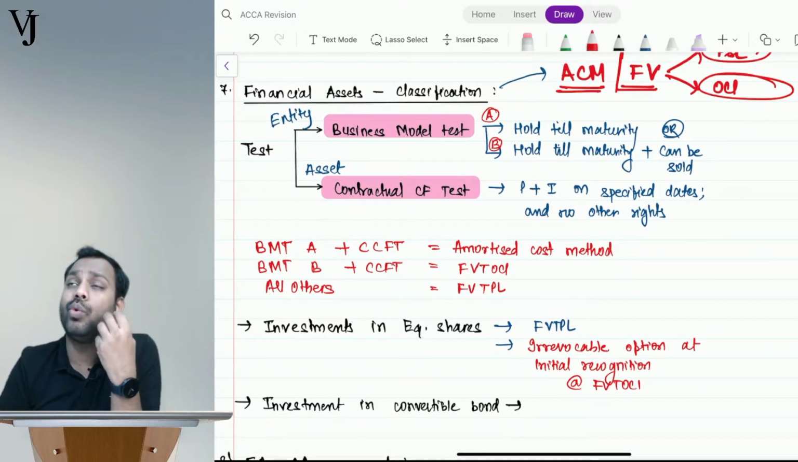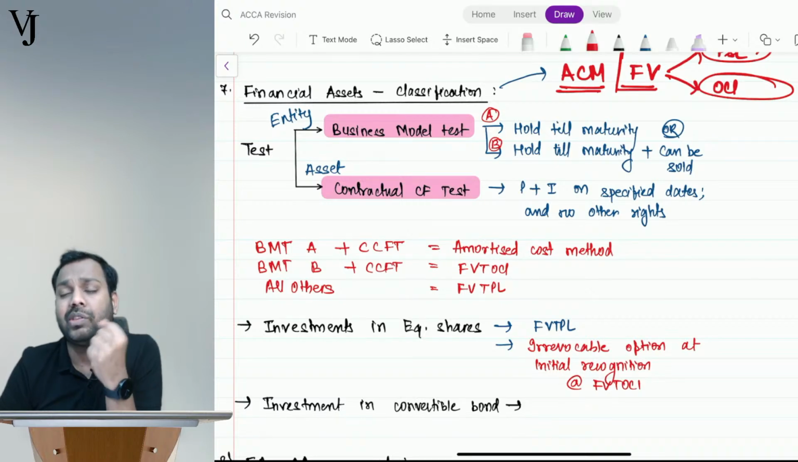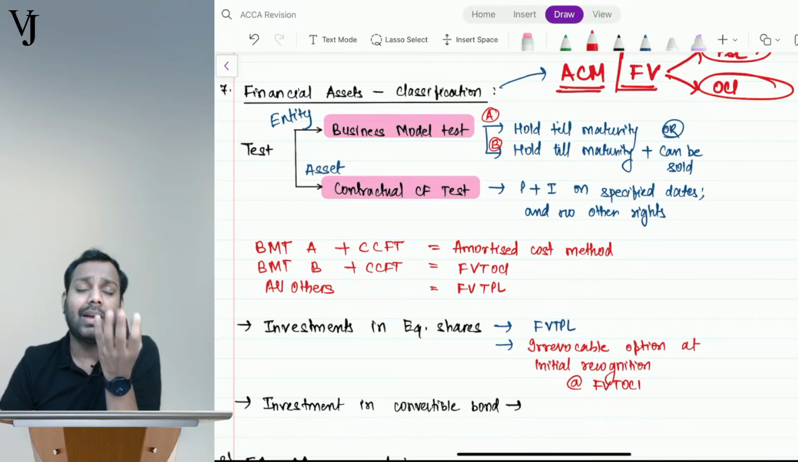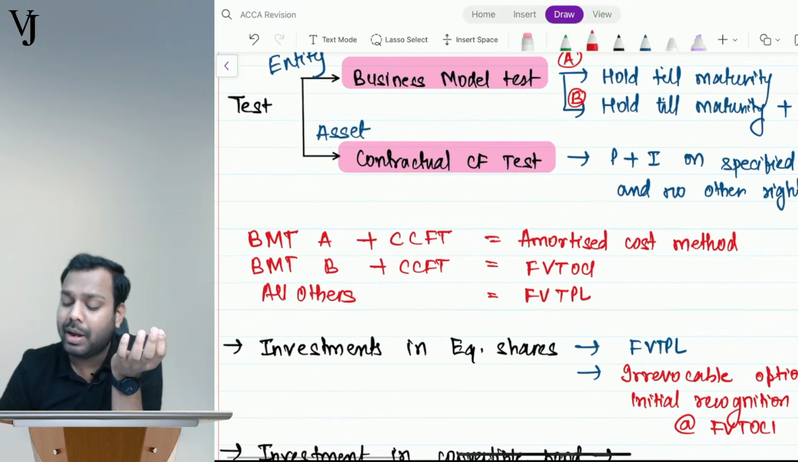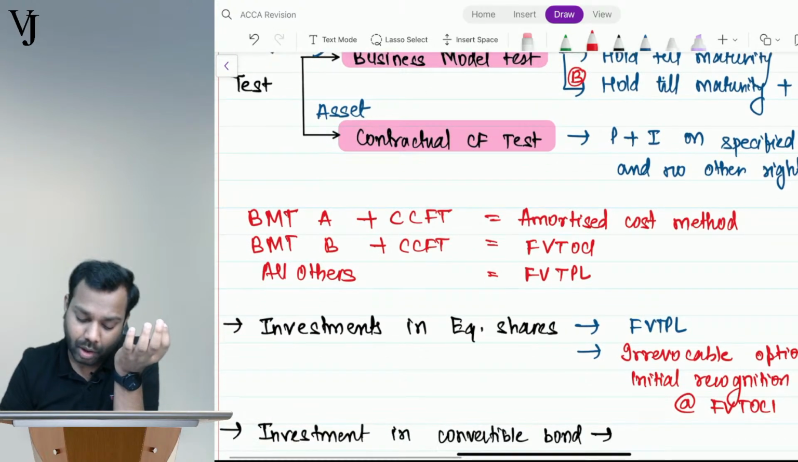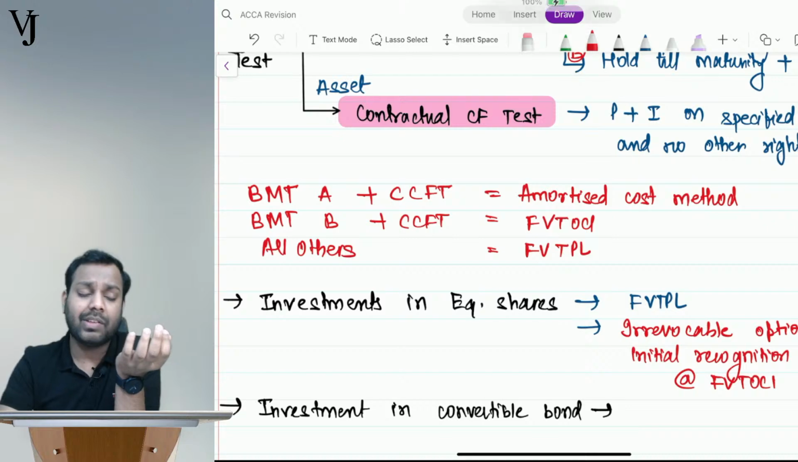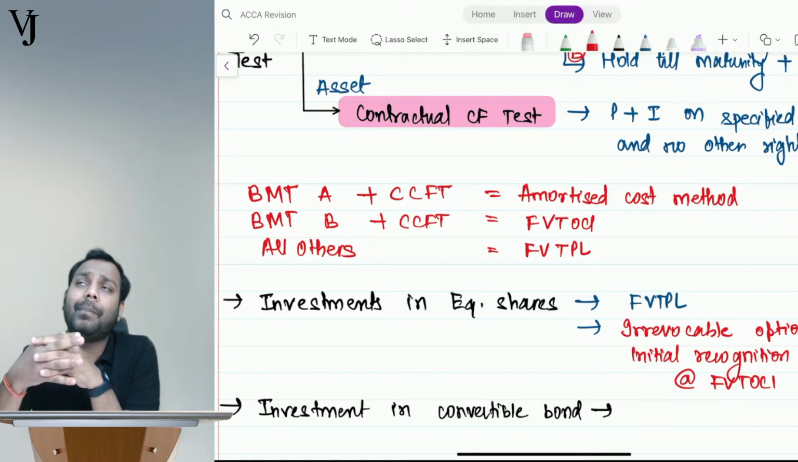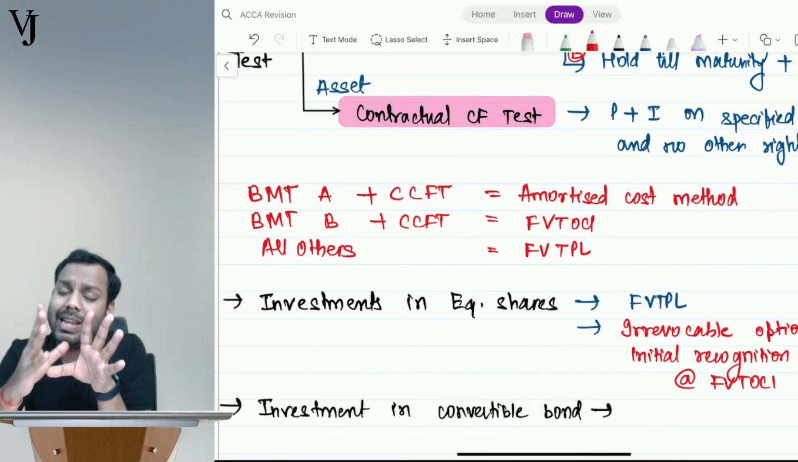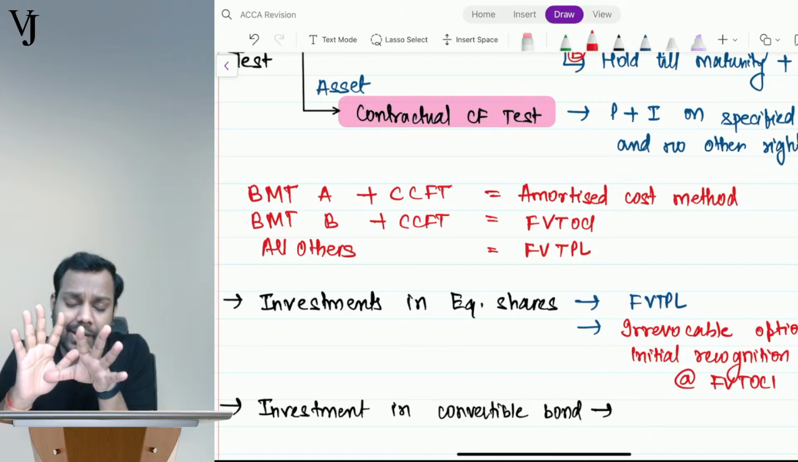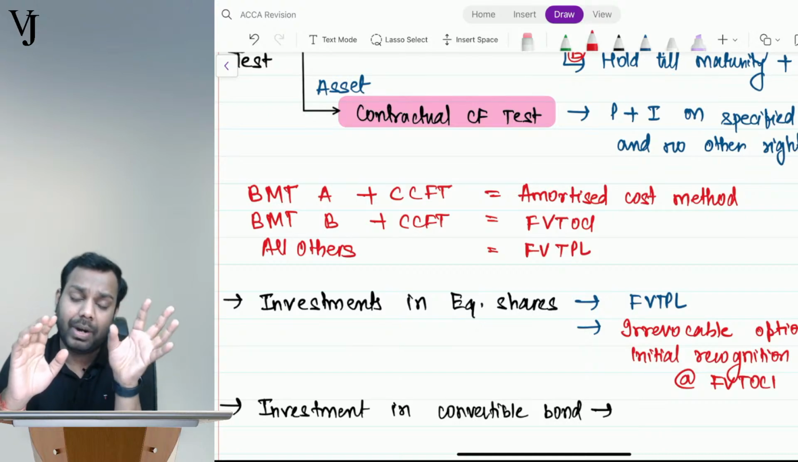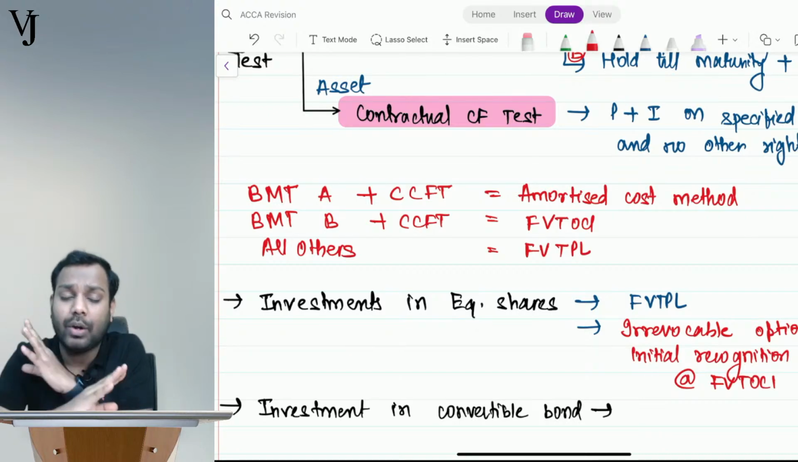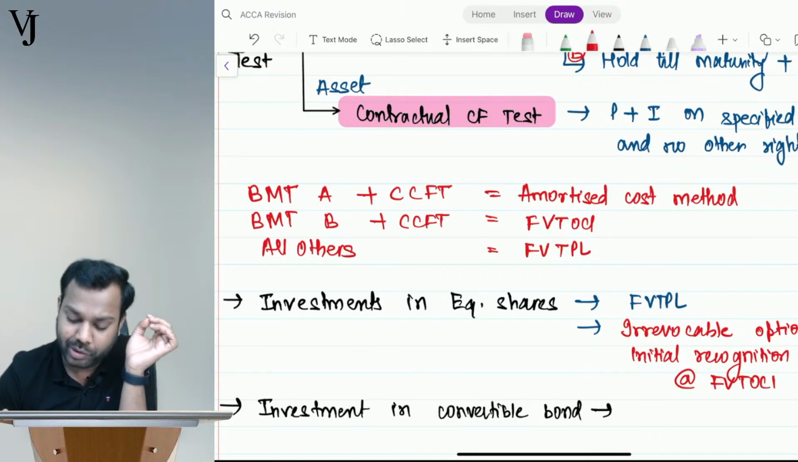Meaning thereby, I have given a loan to someone, I will get the repayment of principal, and I will get interest on every specified date. I will have to do the accounting at amortized cost method, like the way we used to do for FL. But the standard says if business model test B is satisfied, meaning I will hold till maturity but I can sell if better returns are available, plus from the instrument I will get only principal and interest on specified dates and no other rights, I can measure it at FVTOCI.